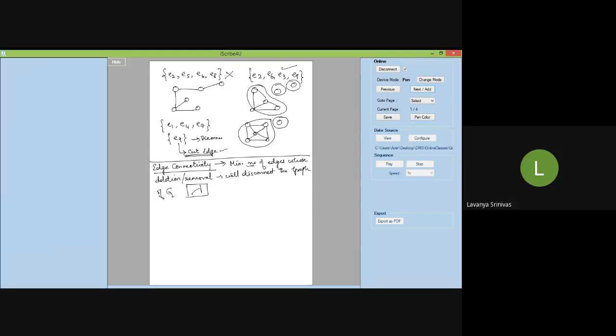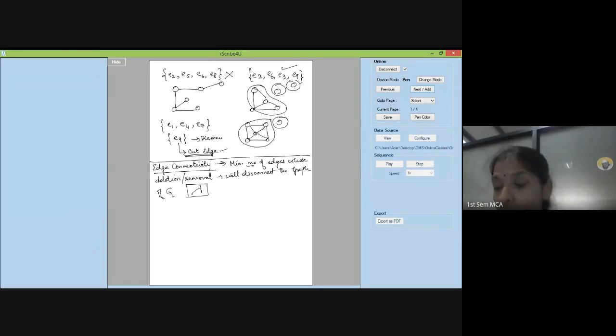One. The edge connectivity of the above example that we have taken is lambda equal to 1, because if I remove E9, my graph will get disconnected. The minimum number of edges that you can remove so that your graph becomes disconnected is E9. So here lambda is equal to 1.